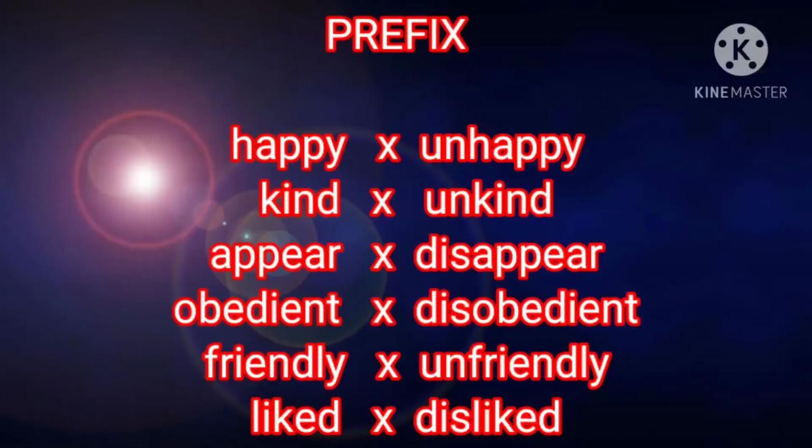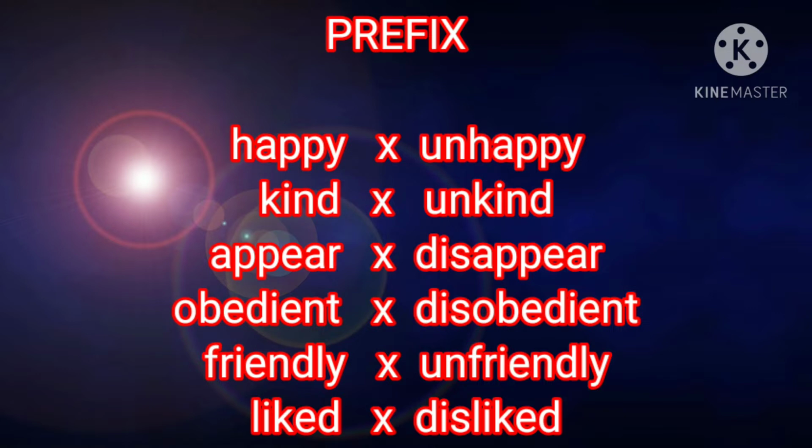My dear children, we have already discussed prefixes. What is a prefix?